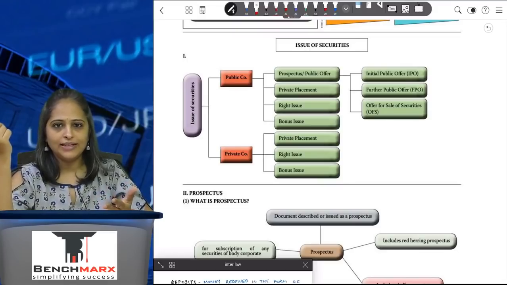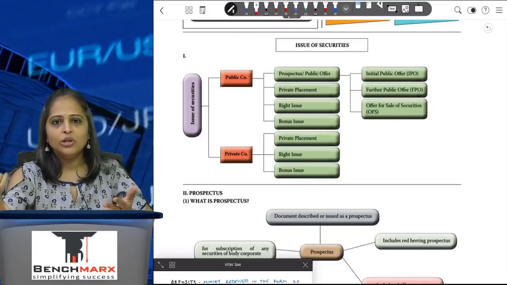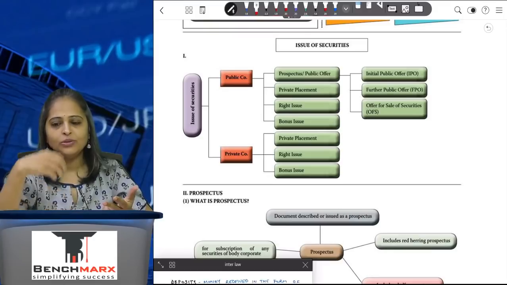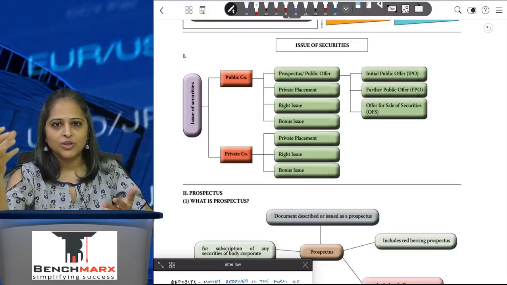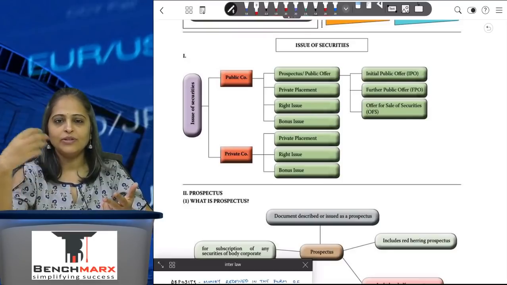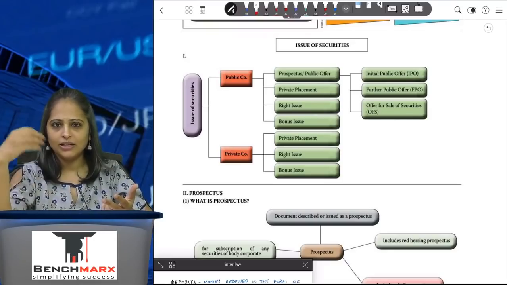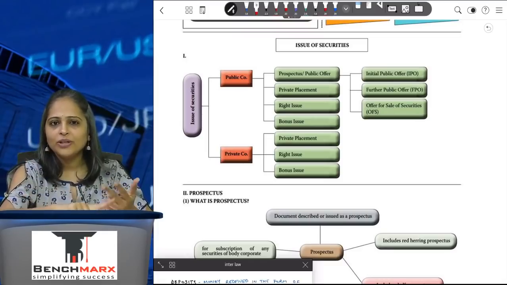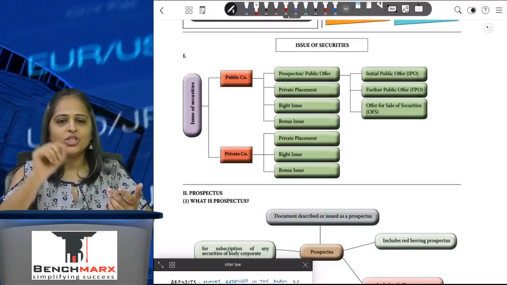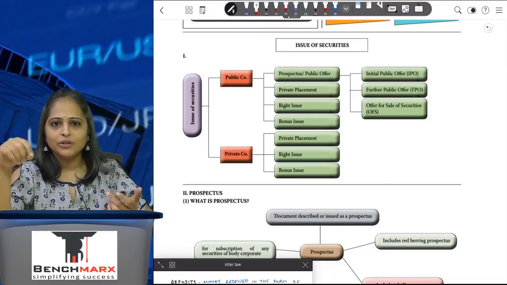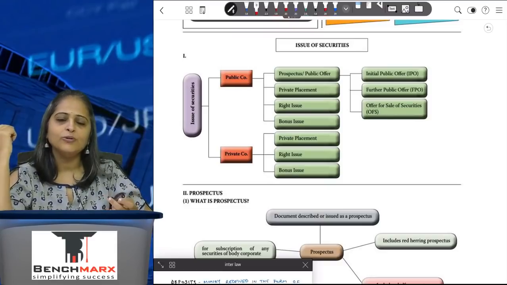Then coming to the rights issue of shares, where I give the existing shareholders an option to subscribe to further securities at a price which is lower than the market value. And then comes the bonus issue of shares, where I tell them that okay, you are already an existing shareholder, I am giving you a bonus issue of shares that can be done out of securities premium, free reserves, all of that, but it cannot be issued from revaluation reserve. So bonus shares cannot be issued from revaluation reserve account. This is important because this has been asked in case study type of questions.